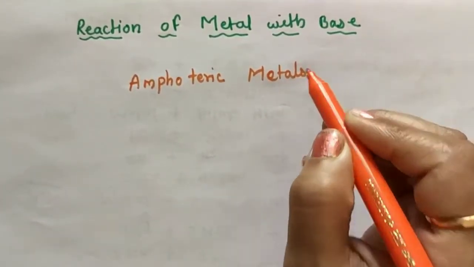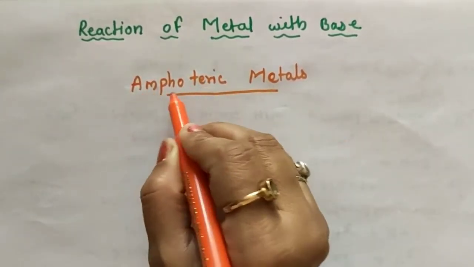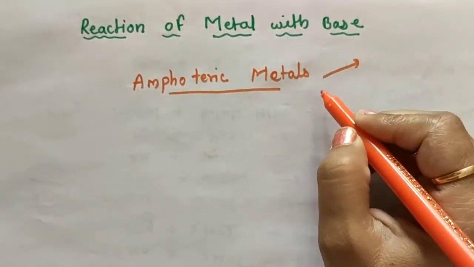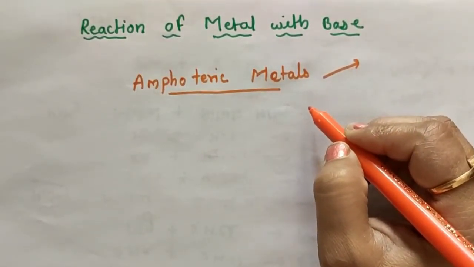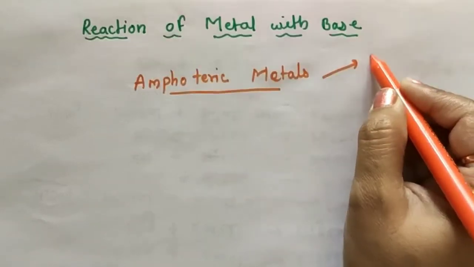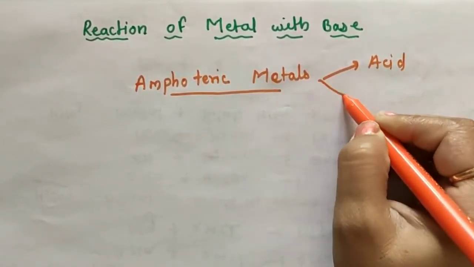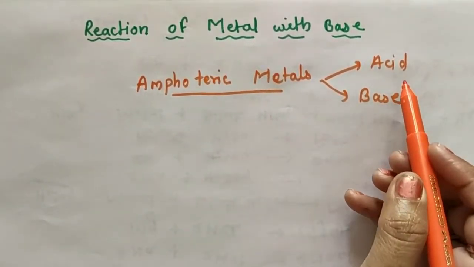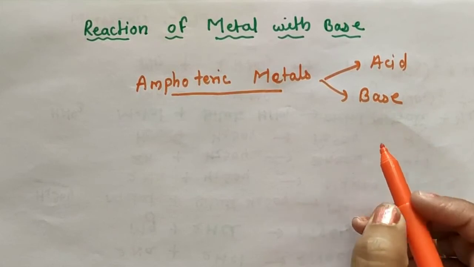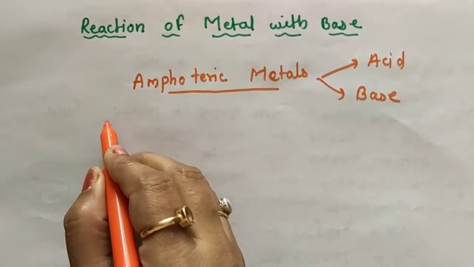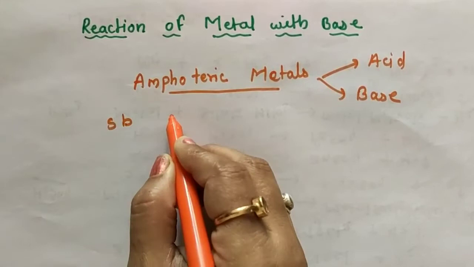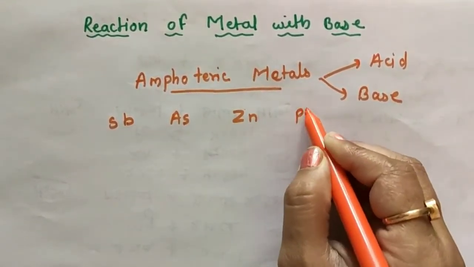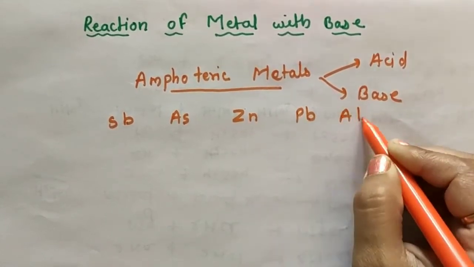Okay, amphoteric metals. Amphoteric is a Greek word, meaning both. It means a metal that can react with both acid and base. So amphoteric metals can react with acid as well as base. Some amphoteric metals, for example, are antimony, arsenic, zinc, lead, aluminium and tin.